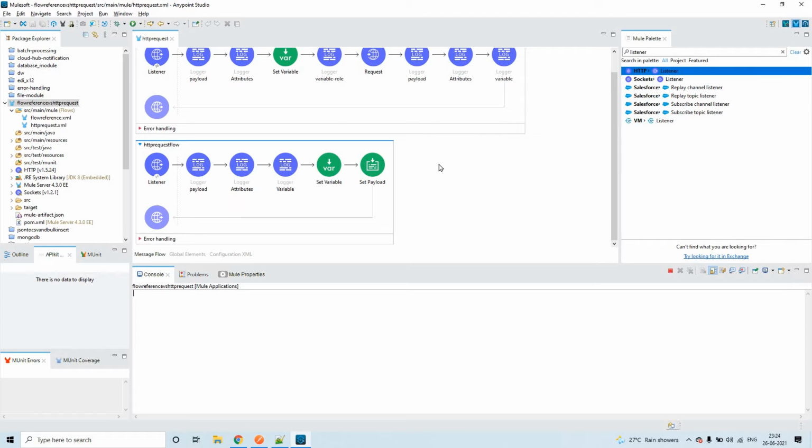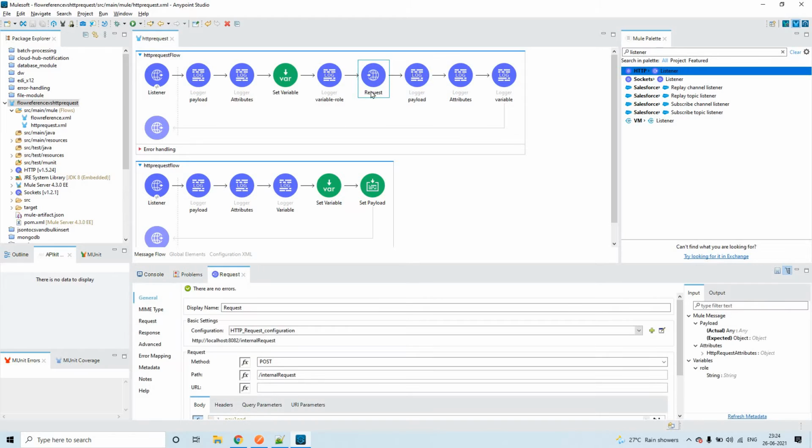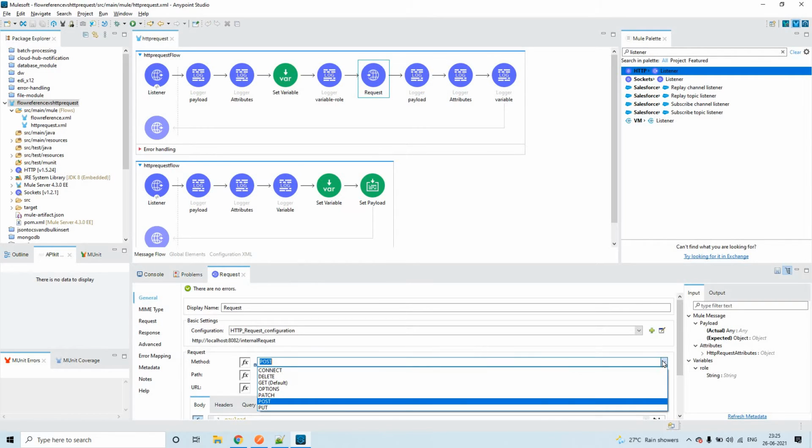Because we are sending the request through HTTP request, obviously an HTTP listener should be there to listen to that request. Here we are trying to send the payload, so I have kept the method as post. Other than get, you can use put or patch as well, but in general we use post to share the payload.